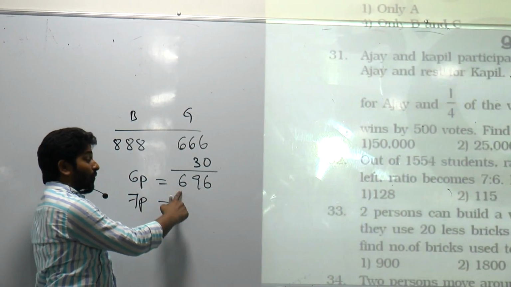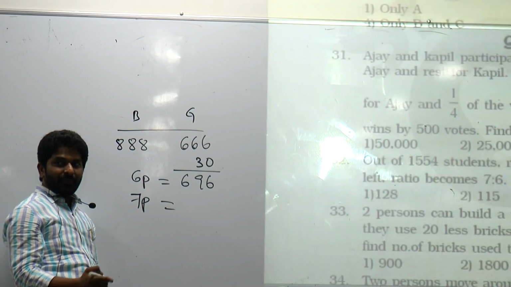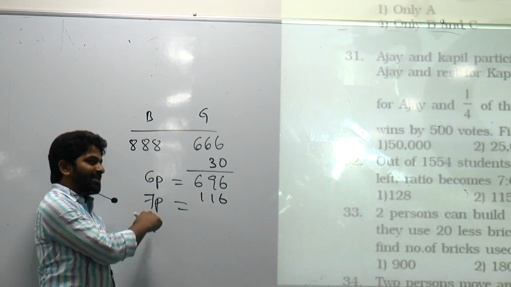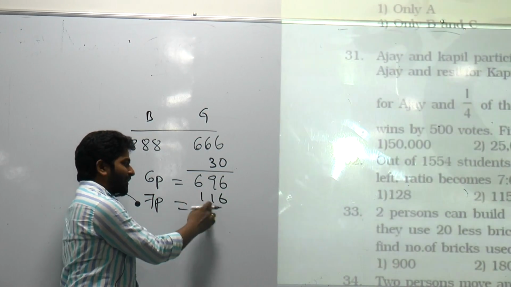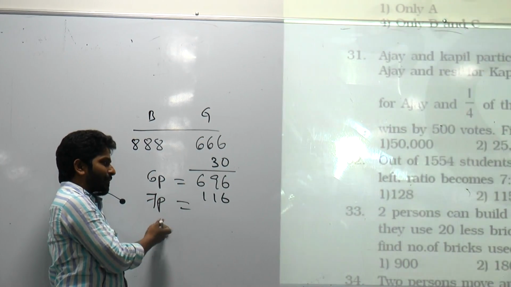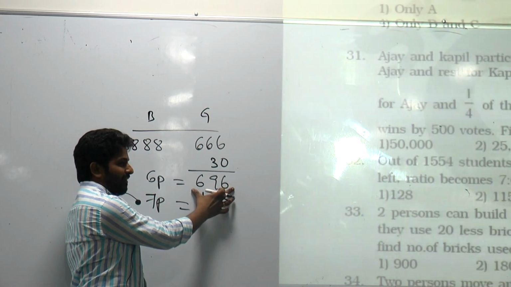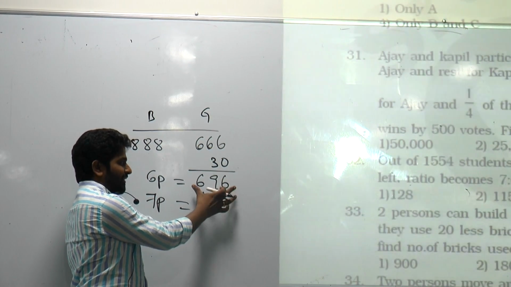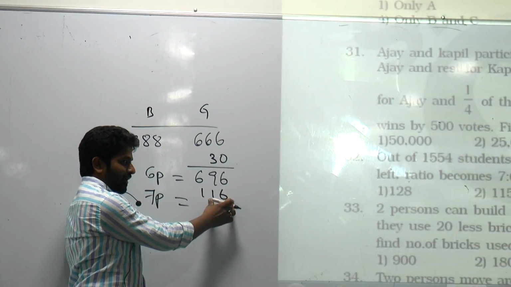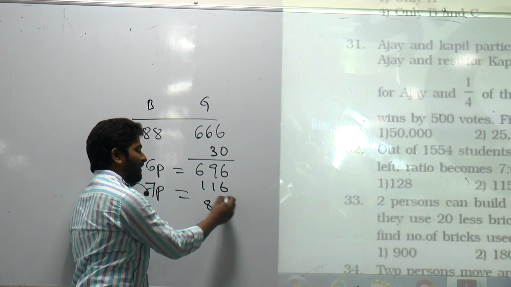6 times 116 is 696. You need to add 116 to this number, then you will get 7 parts. What is 116? 1 part. Add 1 part to this, you will get 7 parts. Add these 2 numbers. Take 4 from here, it becomes 700. 700, 800, 4 is already over. So remaining 12. So 7 parts is equal to 812.